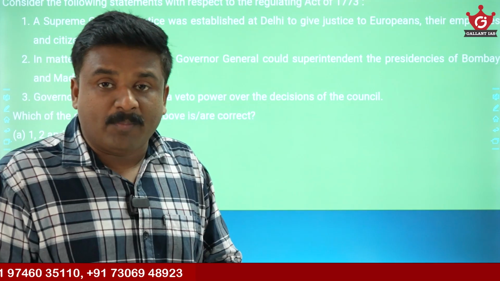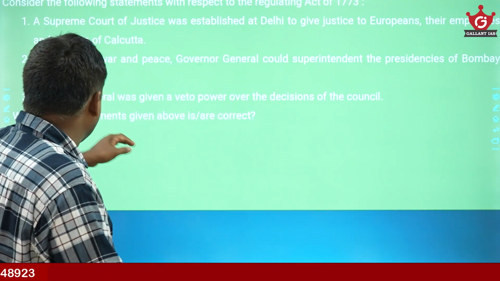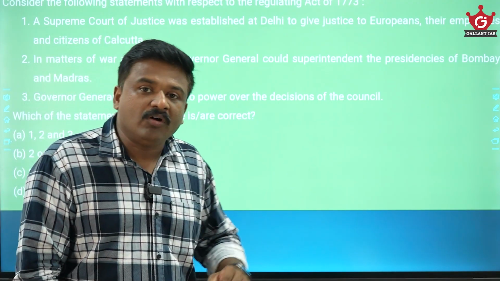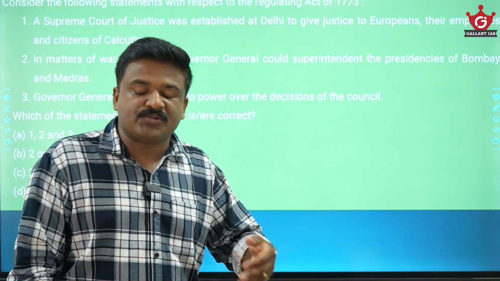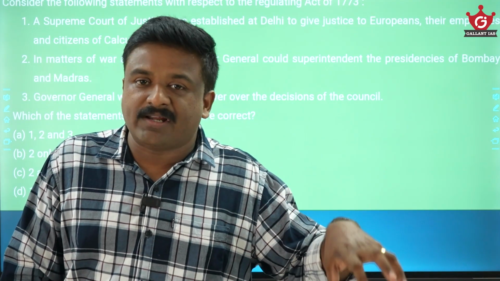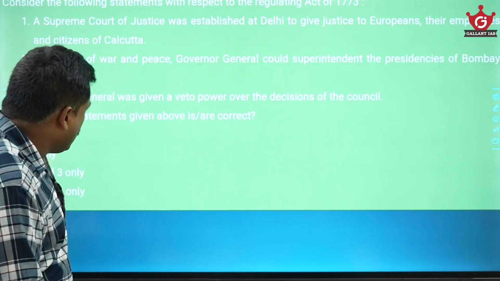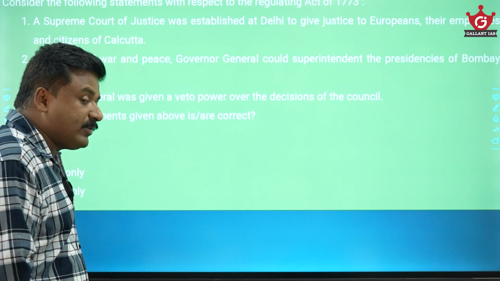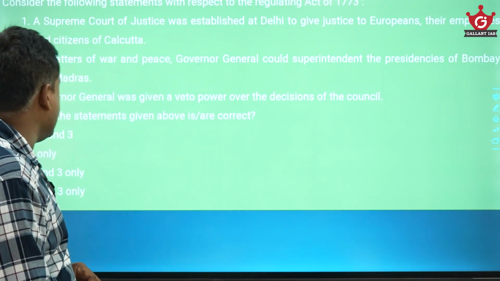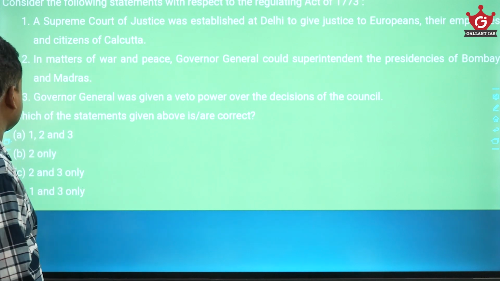So this biggest problem was addressed in the later Amendment Act, that is Pitt's India Act. So you see that Governor General was not given a veto power. In fact, decisions are made based on majority voting. There is a Governor General and his four-member council. So you see, the biggest problem was Governor General not having a veto power. That was the limitation of this Regulating Act 1773. So in that sense, the correct one, I will go for this, two only.